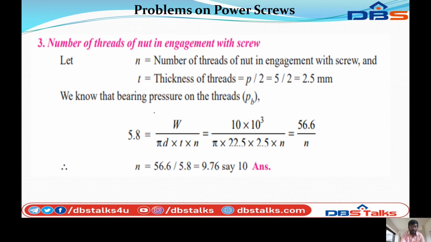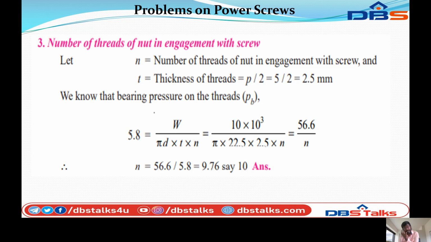So next, third one: number of threads of nut in engagement with screw. Let n equal to number of threads of the nut in engagement with screw, and t is equal to thickness of the thread equal to p by 2, that equal to 5 by 2, 2.5 mm.